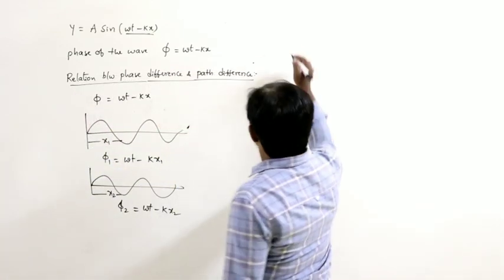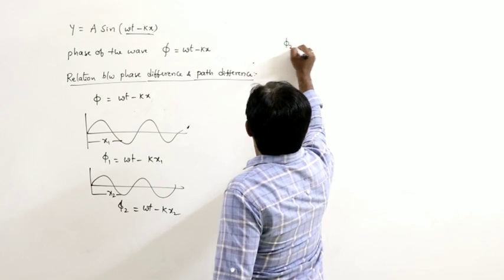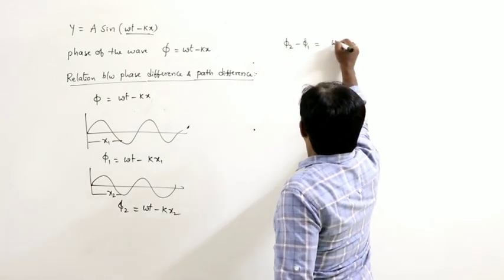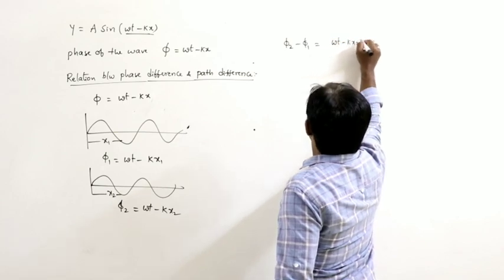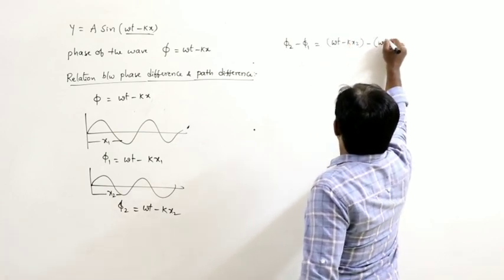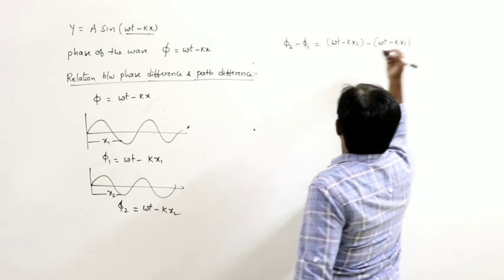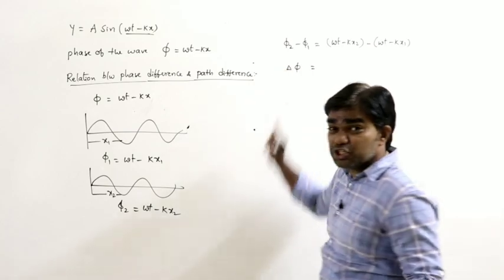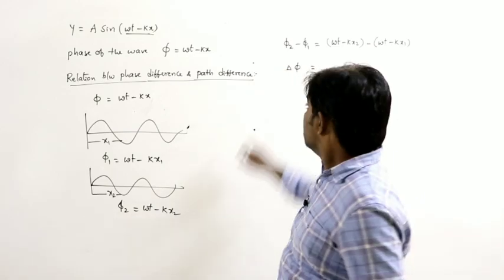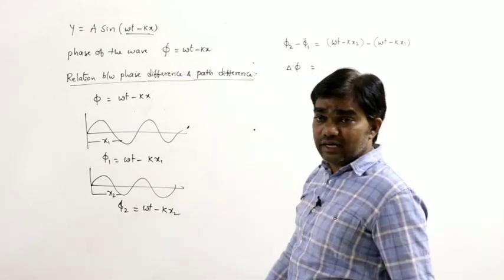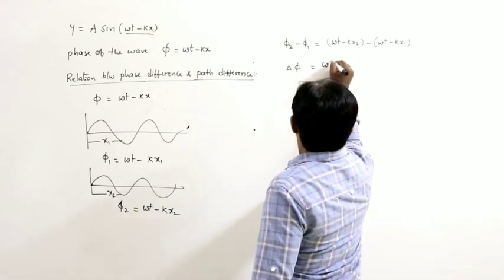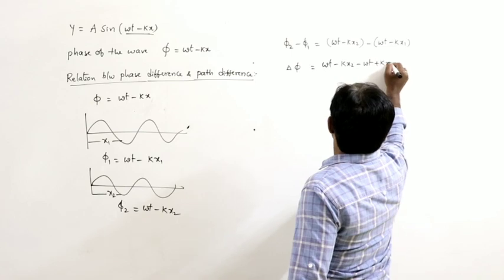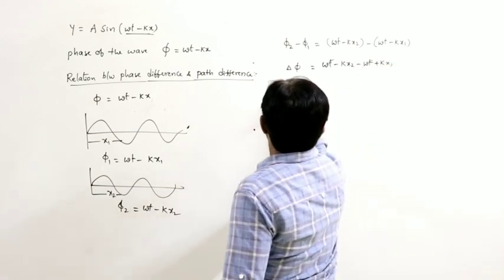Then the phase difference phi 2 minus phi 1 is omega t minus kx2 minus omega t minus kx1. Phi 2 minus phi 1 is considered as delta phi, the change in phase. So omega t minus kx2 minus omega t plus kx1, omega t gets cancelled.